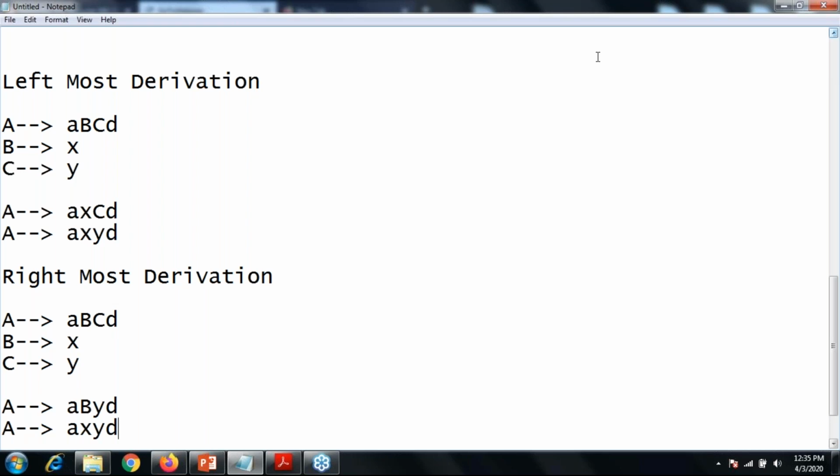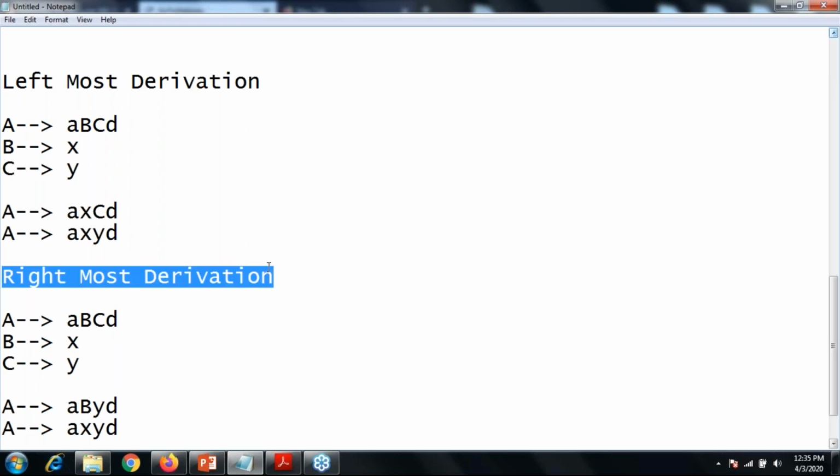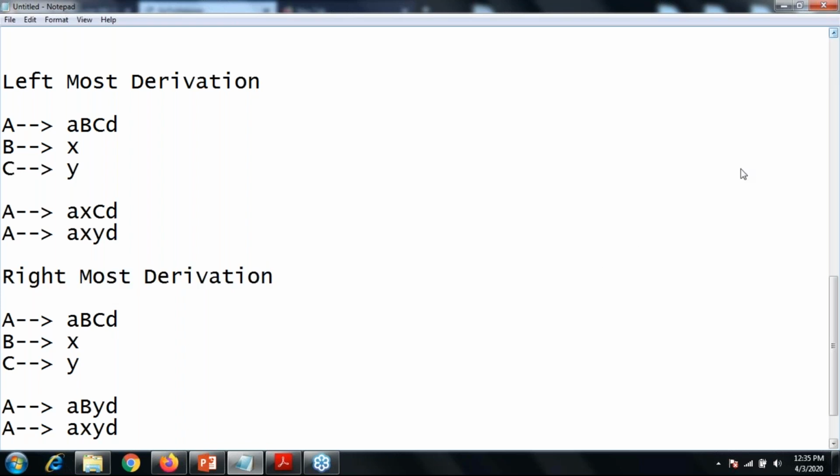Up till now, is there any doubt about what the rightmost and the leftmost derivation are? Just reply, say yes or no. Am I audible? Yes, ma'am, you are audible.